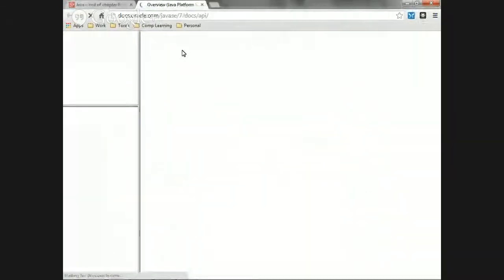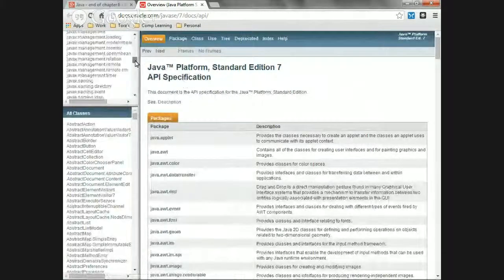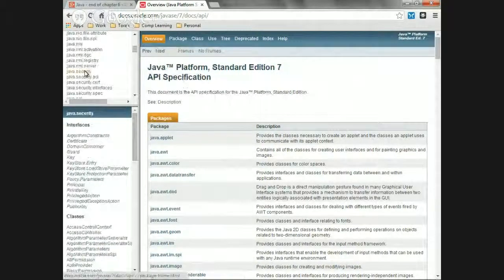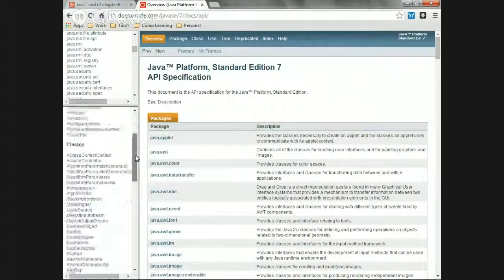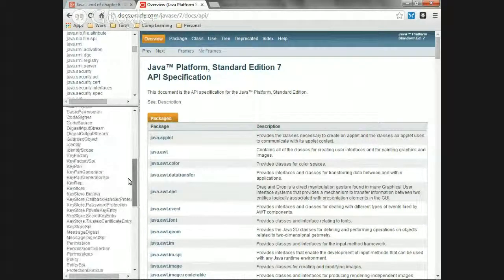So if you go over here, here's the API. See, here's the packages. Look how many packages there are on the Java API. There's tons. Okay, so there's a package for security. Click over here, and here's all the interfaces. We haven't learned interfaces yet, we'll learn them later on. Here's all the classes for security type of stuff.